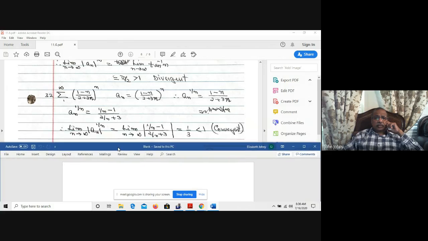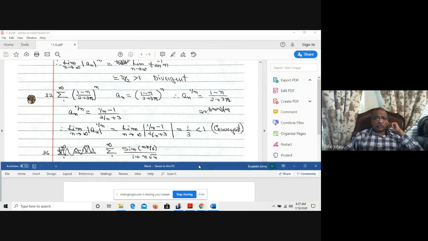And now find the limit. When you find the limit as n approaches infinity, a_n to the power of 1 over n is equal to the limit of the absolute value of 1 over n minus 1, divided by 2 over n plus 3, which is 0 minus 1 over 0 plus 3, absolute. That's negative 1 over 3, absolute value is 1 over 3, that is less than 1. So the series is convergent.